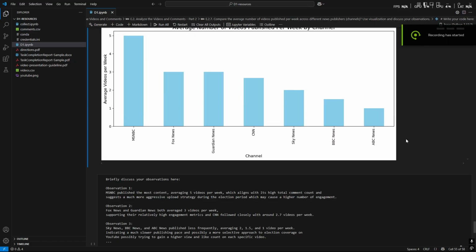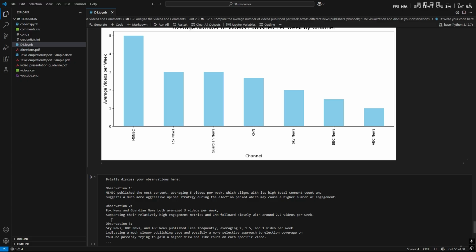Now discussing more observations for the dataset. My first observation was that MSNBC published the most content, averaging about 5 videos per week. Now that suggests a more aggressive upload strategy during the election period. My second observation was that Fox News and Guardian both average about 3 videos per week, which supports the relatively high view counts and other metrics, and CNN followed closely at about 2.7 videos per week.